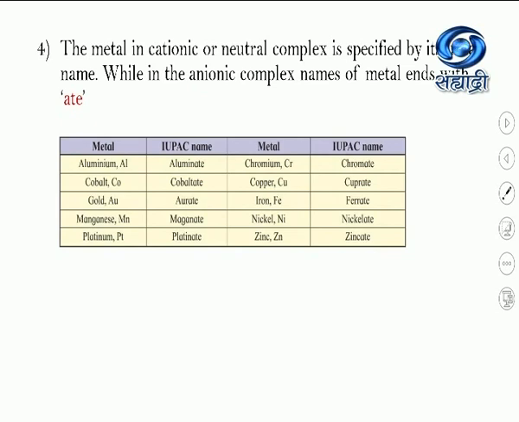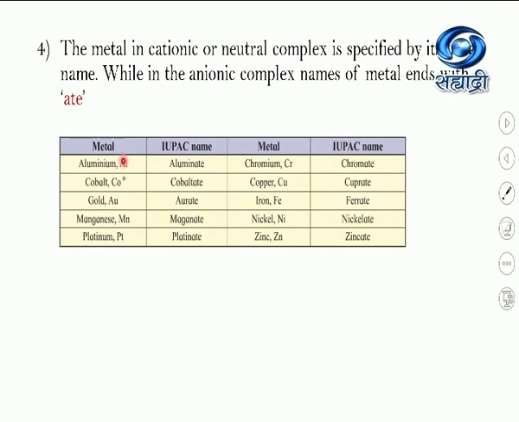Now, first this rule is specified: in the case of cationic and neutral complexes, we have to write the metal name as it is. Suppose copper metal is in a complex; while writing the IUPAC name, we write the name copper as it is. But if the complex is an anionic complex, that is, the complex which carries a negative charge, then the metal name ends with ATE. We have to change the name of the metal to end with ATE. See some examples here.